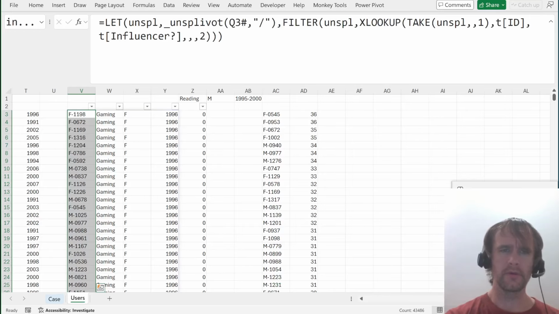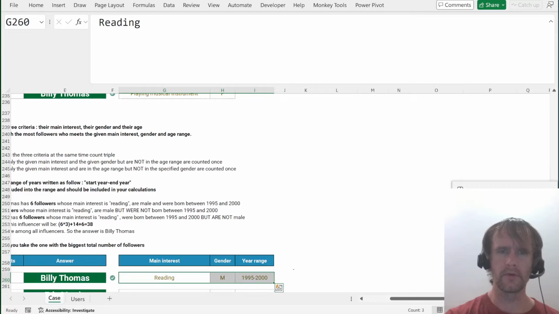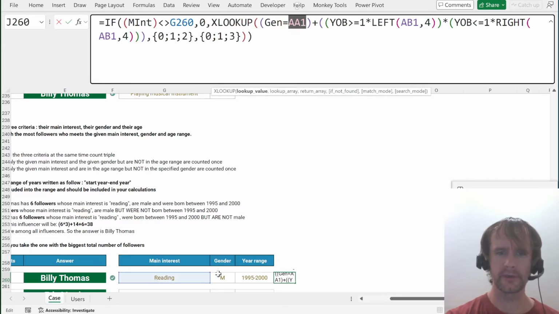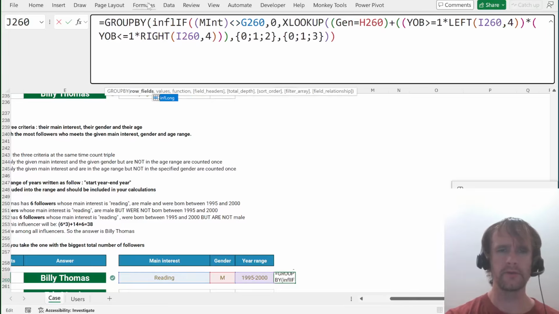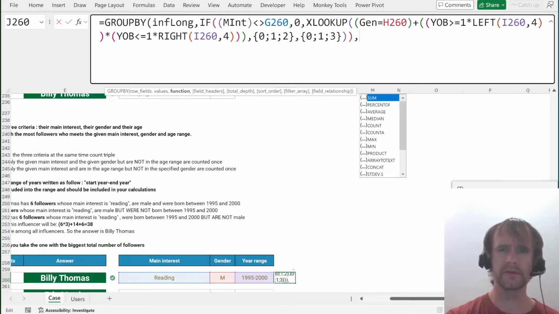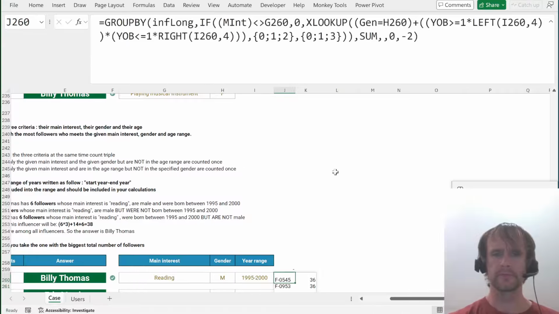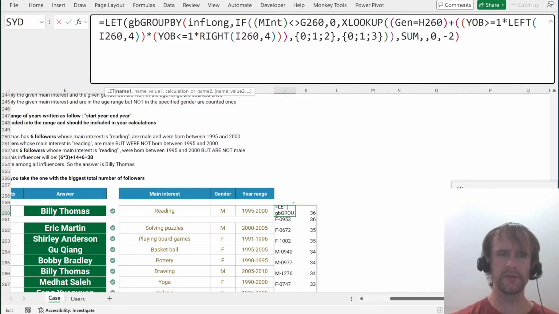So then we can bring all of this over here. So main interest goes there, gender goes there, job goes there, and also here. And then we want to say group by inf long, and that sum 0 minus 2, and then similar finish to before, so that GB be that.